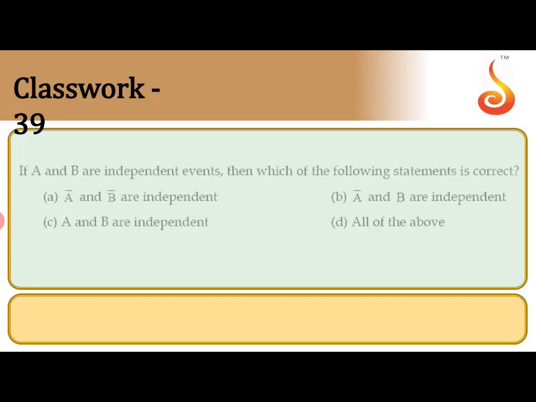Check it. Next, A and B are two independent events. Which of the following statements are correct? If A and B are independent events, then A bar and B bar are independent, A bar and B are independent, and A and B are independent. So all the options are correct, and the answer is all of the above.